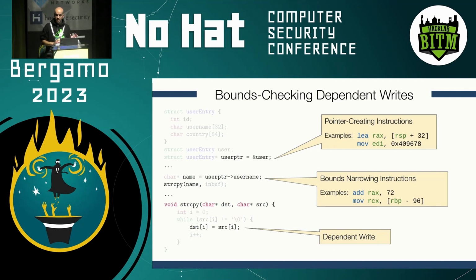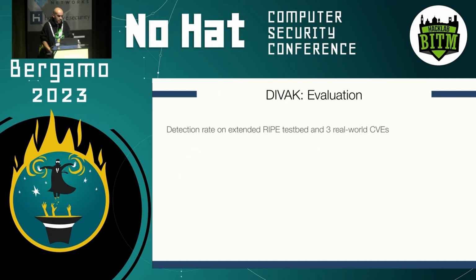Now we have an approach to obtain, from write operations, information about the intended destination object of a write, and we can identify whether the write to be executed is actually in bounds or not, and if not, what other data structures are affected. So we built a system on top of this approach, as I mentioned, DVAC, and we evaluated our tool in two scenarios. First, on a synthetic dataset, a testbed that includes several combinations of out-of-bound write vulnerabilities, and on 3 real-world CVEs.